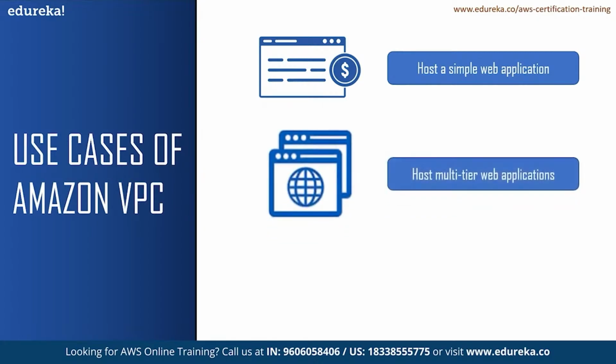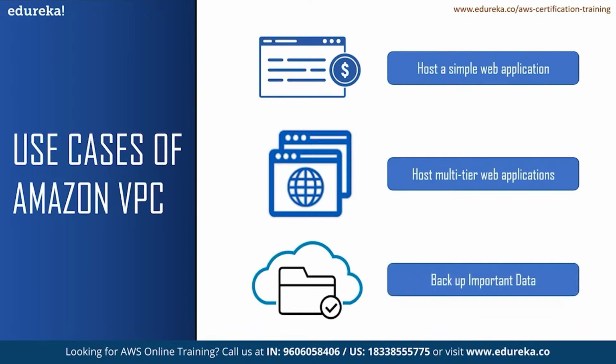With VPC, you can also host multi-tier web applications and strictly enforce access and security restrictions between your web servers, application servers, and databases. You can launch web servers in a publicly accessible subnet while running your application servers and databases in a private subnet. This will ensure that your application servers and databases cannot be directly accessed from the internet. To create a VPC that supports this use case, you can select VPC with public and private subnets in the Amazon VPC console wizard.